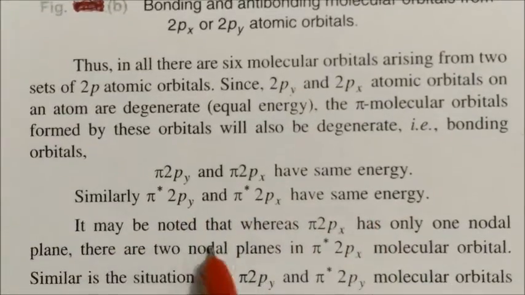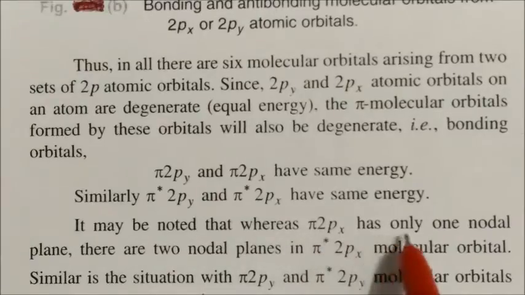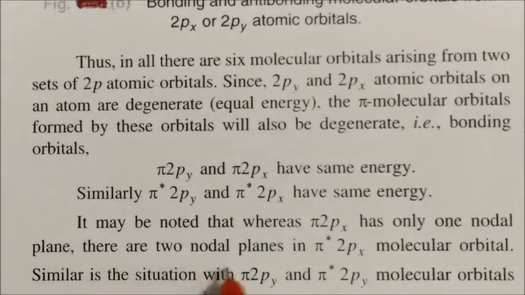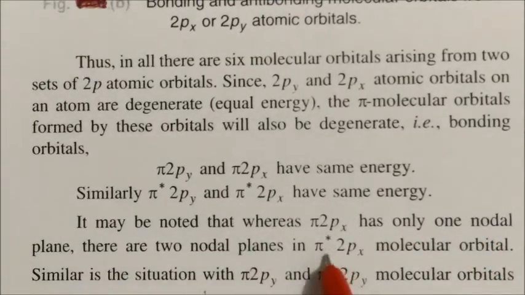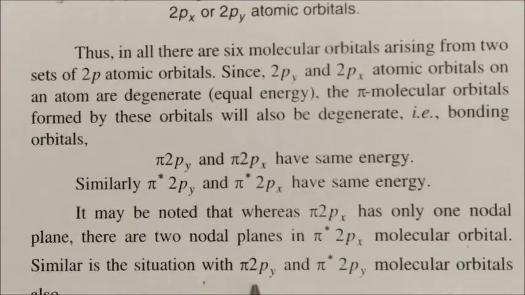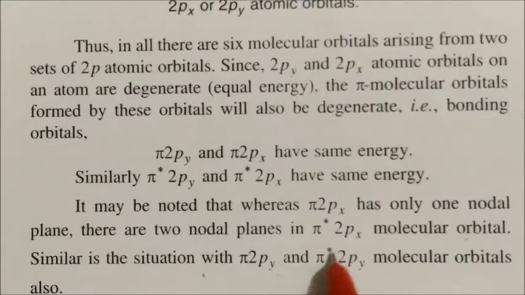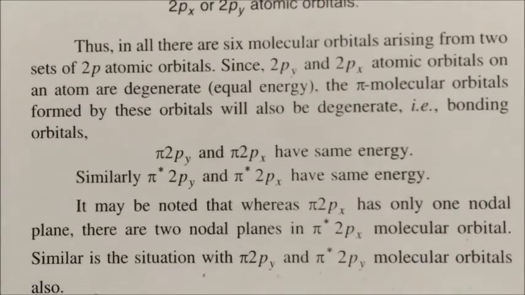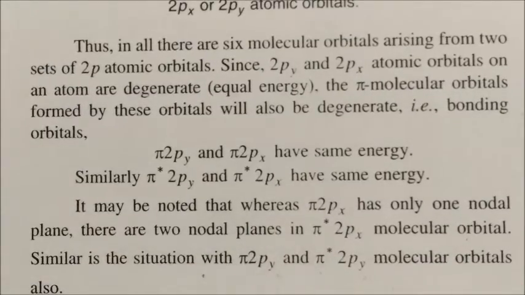It may be noted that pi 2px has only one nodal plane, and there are two nodal planes in the anti-bonding pi star 2px molecular orbital. Similarly is the situation with the pi 2py and pi star 2py molecular orbitals also. So this is the difference between them.